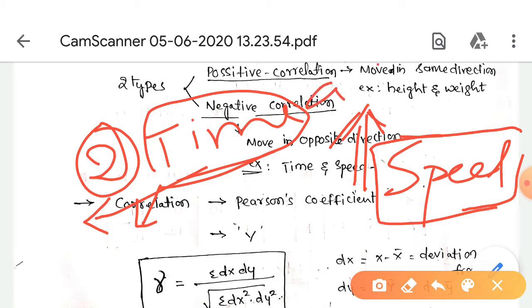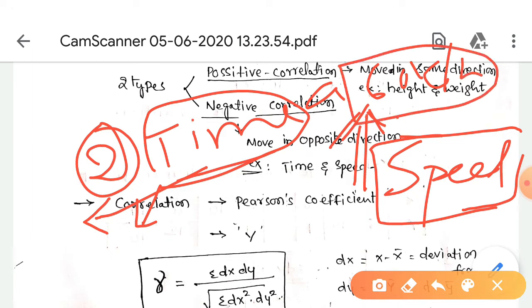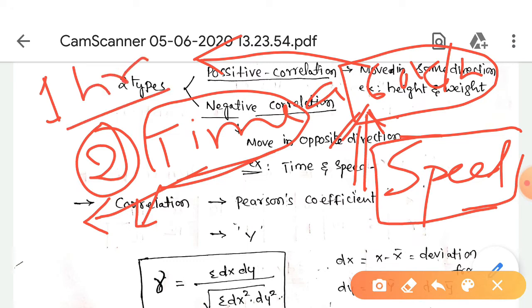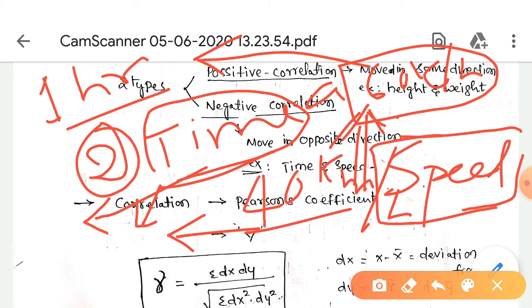A bike traveling at 60 kilometers per hour reaches the destination within 1 hour. When the bike travels at 40 kilometers per hour, it takes 1 hour 30 minutes to reach the destination.